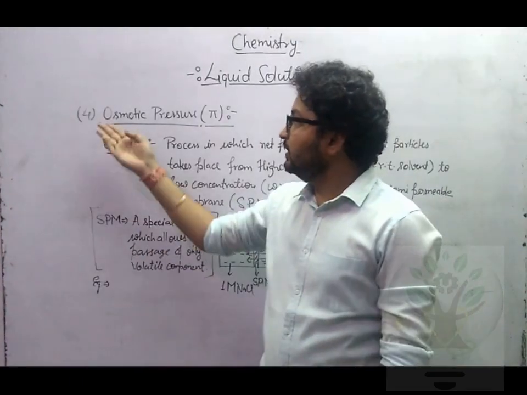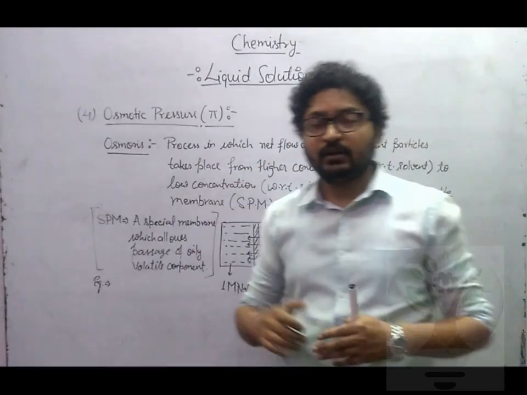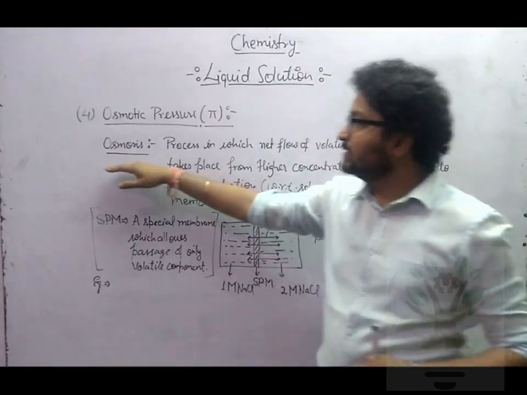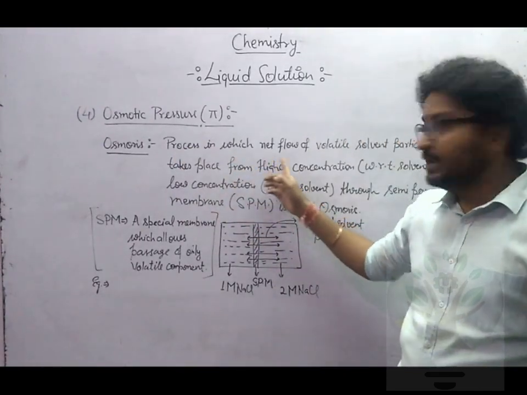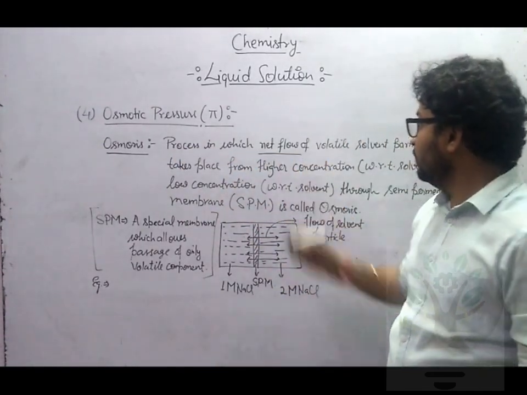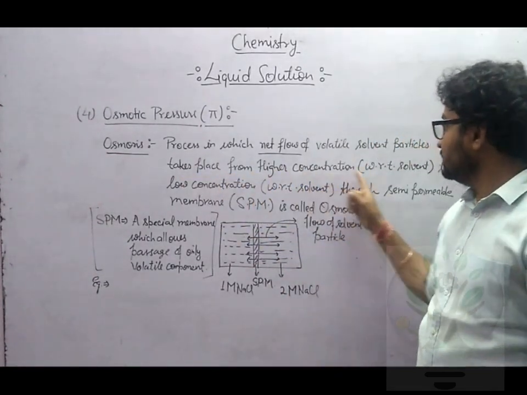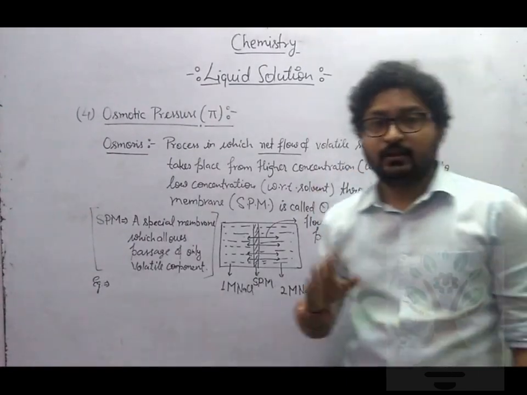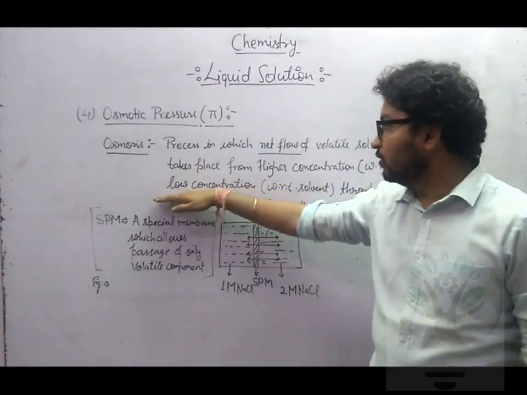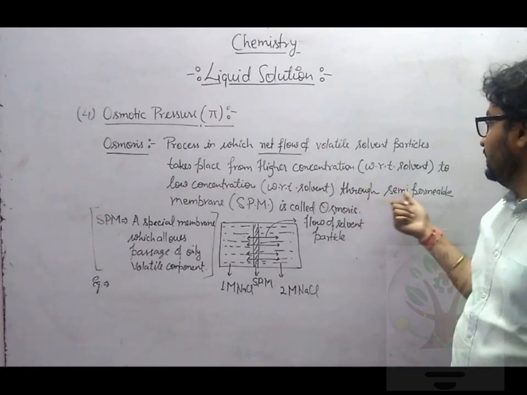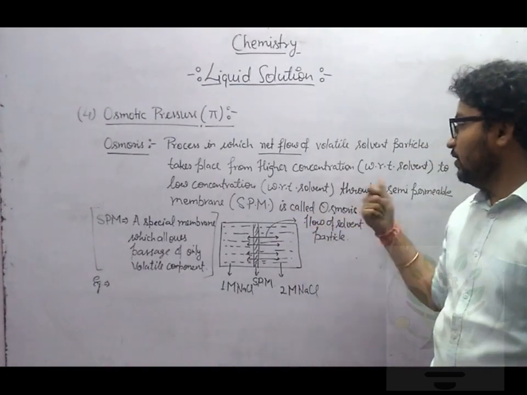Okay. Now next colligative property is osmotic pressure. Before understanding osmotic pressure, let's understand what is osmosis. Osmosis is a process in which net flow of volatile solvent particles takes place from higher concentration with respect to solvent, meaning the concentration of solvent should be higher, to low concentration with respect to solvent through a semi-permeable membrane. Semi-permeable membrane, we also call it SPM.